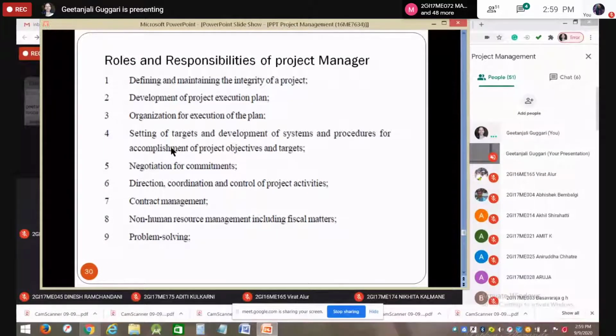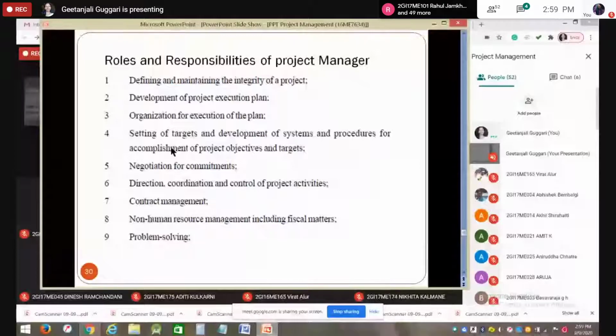Defining and maintaining the integrity of the project. That is the first and foremost responsibility of the project manager. The second one is development of the project execution plan. He has to plan the execution of the project in black and white.